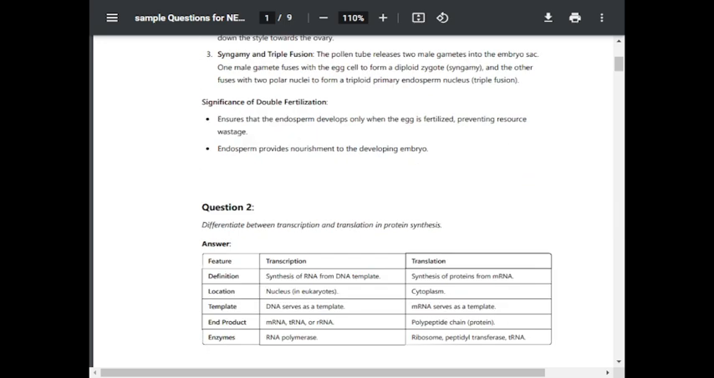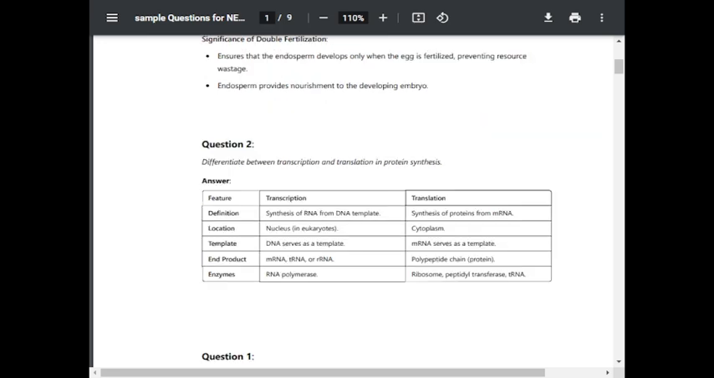Question number 2. Differentiate between transcription and translation in protein synthesis. The answer is features: definition. Transcription, translation. Definition: transcription is synthesis of RNA from a DNA template. Translation is synthesis of protein from mRNA. Location: transcription, nucleus. Translation, cytoplasm. Template: in transcription, DNA serves as a template. In translation, mRNA serves as a template.